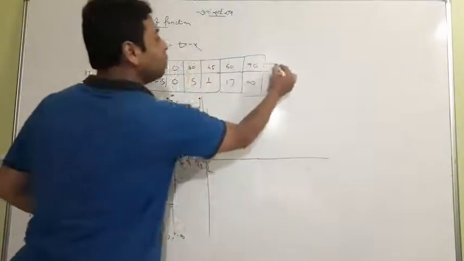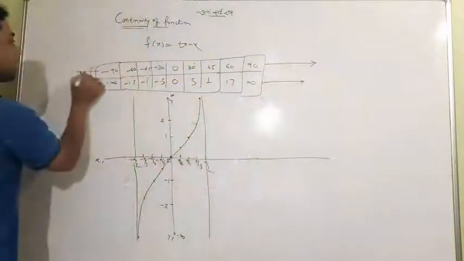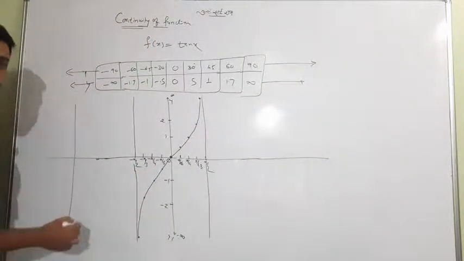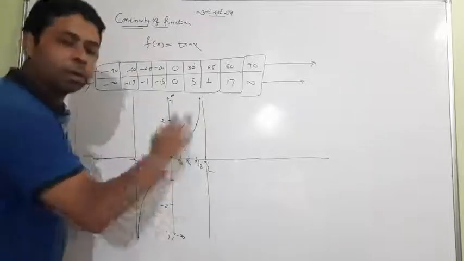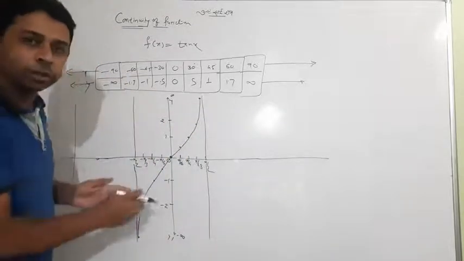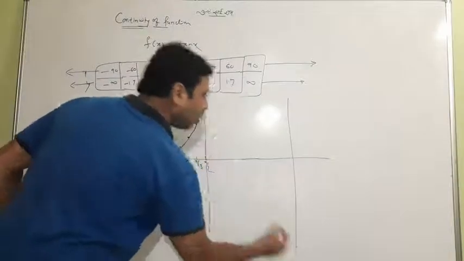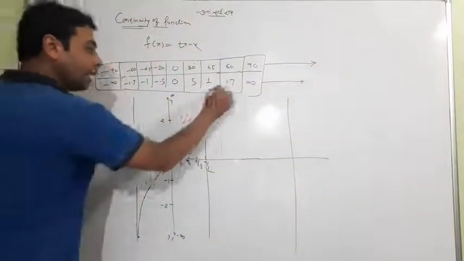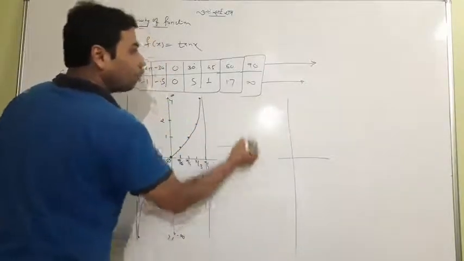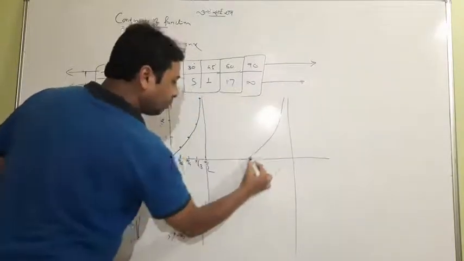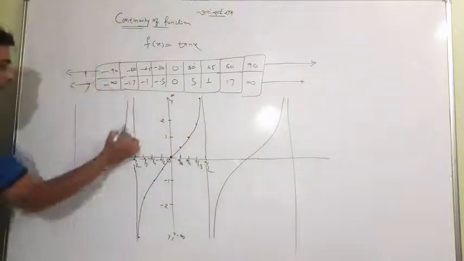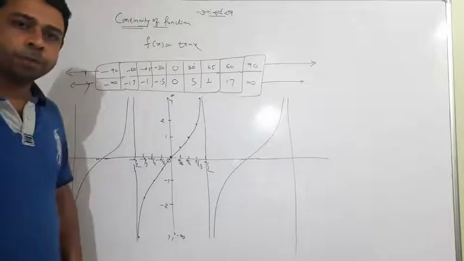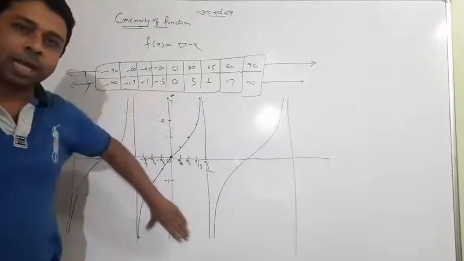So I have maintained some gap here, also some gap here, and when I continue this graph I have to extend some values in degrees, in this section or this section. I would have more graphs. This is a standard range, and after this you might have lots of this kind of graphs. When I make the graph for the further values, I would have a similar graph like that, or here like that, and this kind of graph will continue on both sides. This is the principal branch that I have taken here.